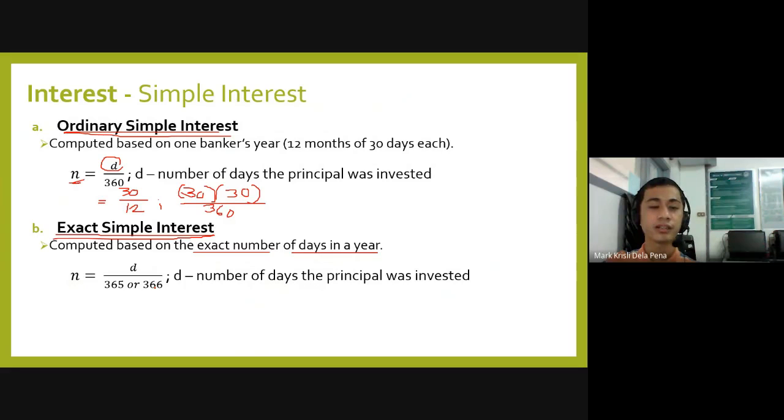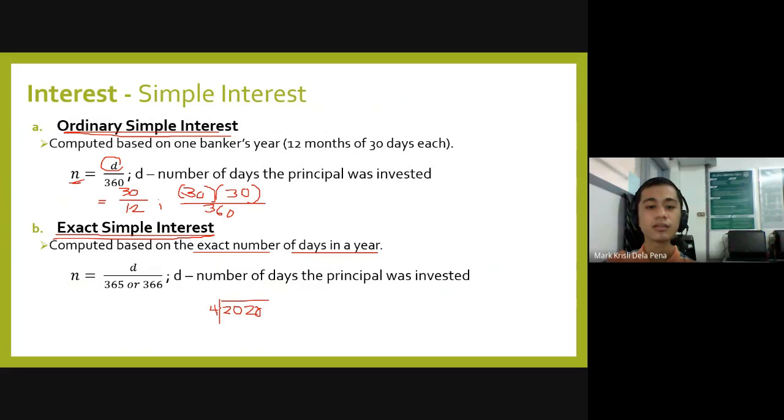Now, the one difficulty would be knowing which year is a leap year. We all know that our calendar has a leap year, which happens every 4 years. And when do we know that a year is a leap year? The simple trick is that you divide the year by 4, since the leap year occurs every 4 years. So say, for example, if this year is 2020, then you try to divide it by 4.